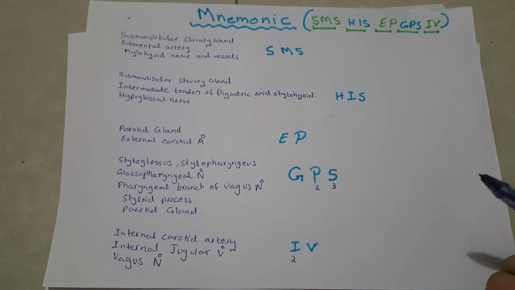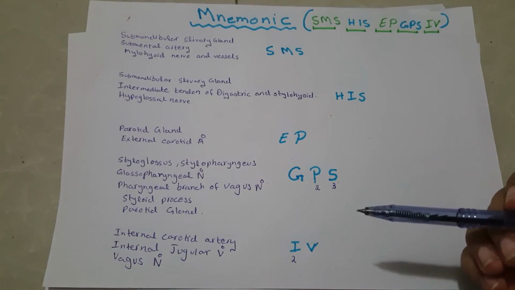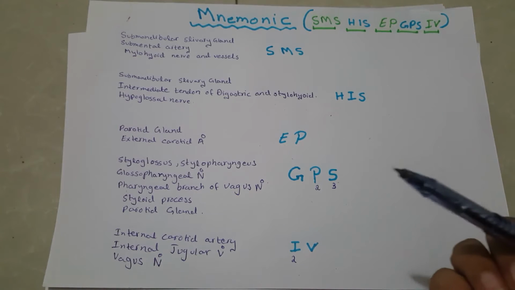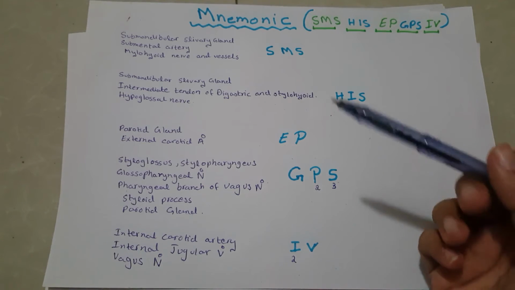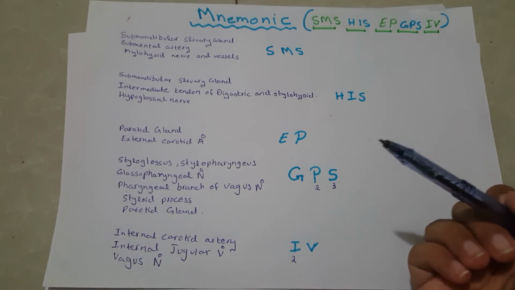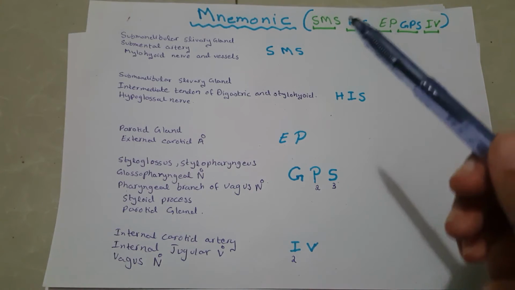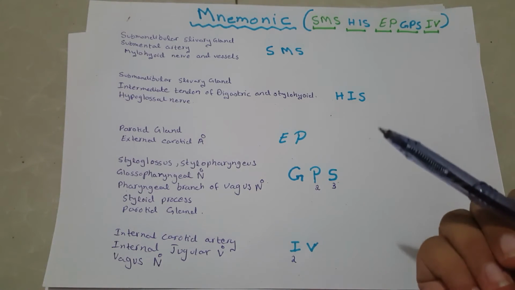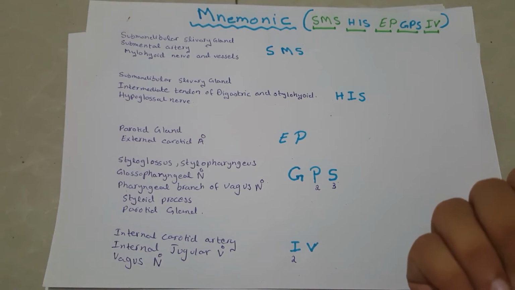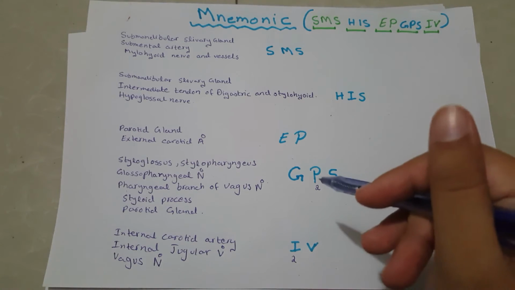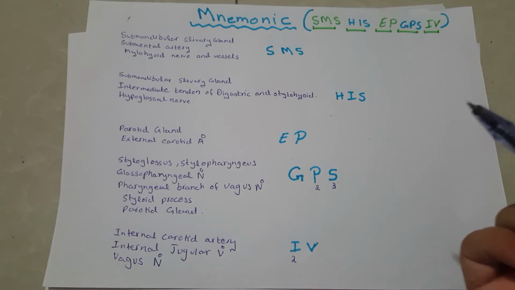So, we divide the digastric triangle into two parts: anterior part of the triangle and posterior part of the triangle. And we will discuss the structures that are present in the anterior part of the triangle and structures that are present in the posterior part of the triangle. So, I have made a mnemonic so you can memorize its contents easily, as there are various structures that are present in the submandibular triangle.